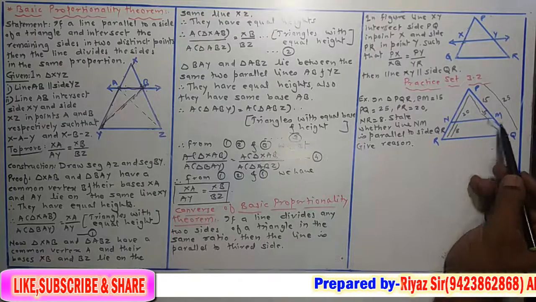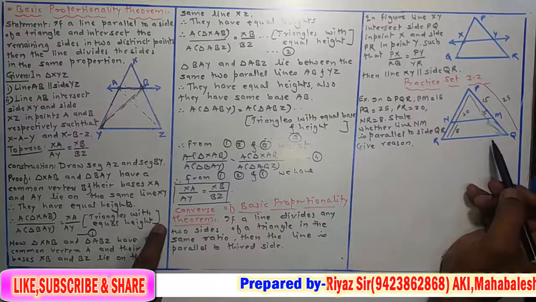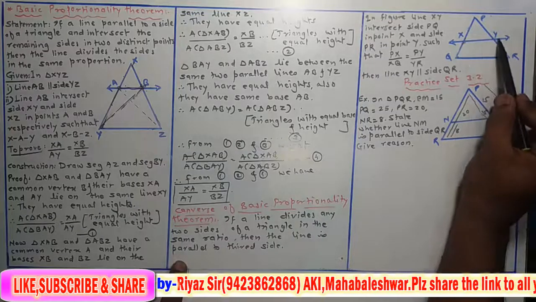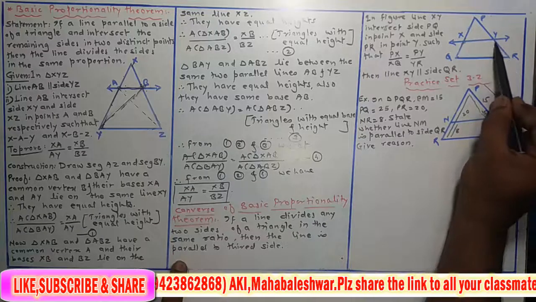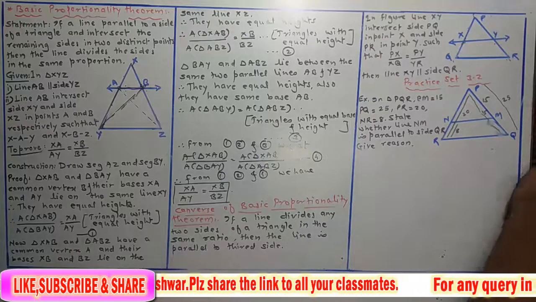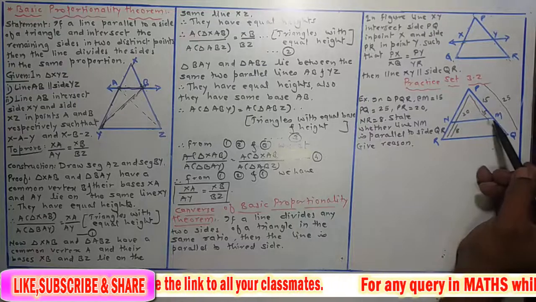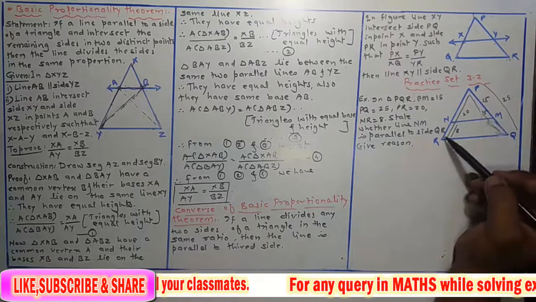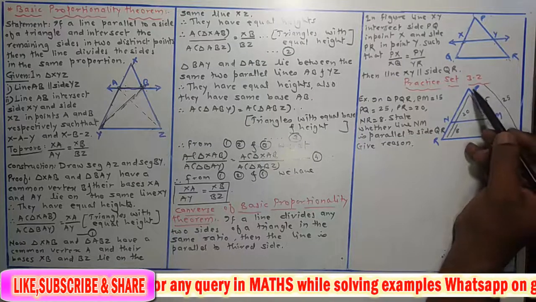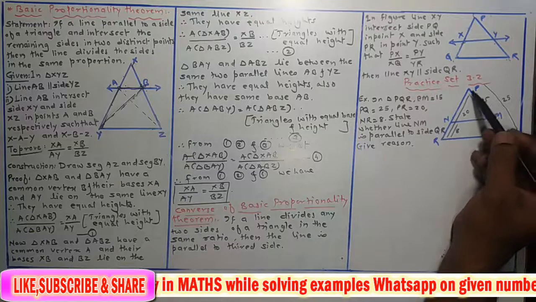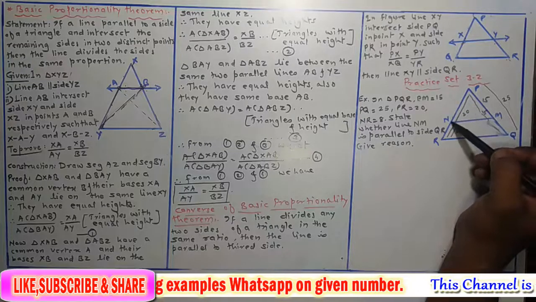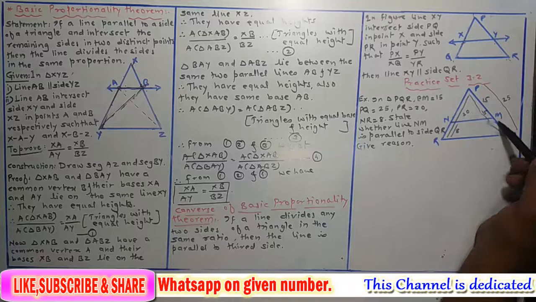Here we have to show that this NM is parallel to RQ, and in converse of basic proportionality theorem we just learned that we say this line XY is parallel to QR if this line XY divides the two sides PQ and PR in equal ratios. That means here we have to prove that this line NM divides the two sides PR and PQ in equal ratios. What we have to find then? We have to show that PN upon NR, this ratio is equal to PM upon MQ. So here in this case this PN is not given. First we have to find PN, and here in this case we have to find MQ.